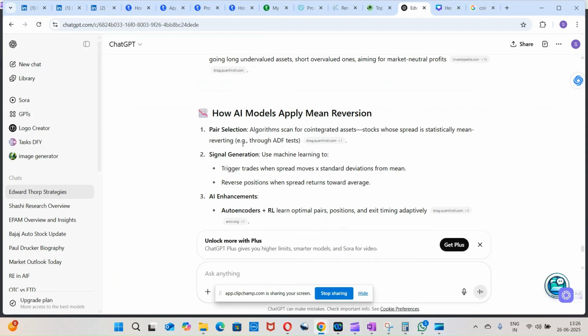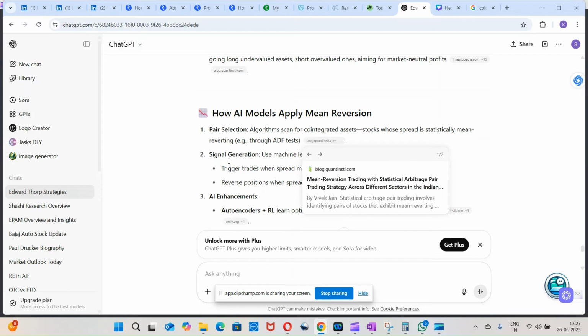So what we will do is pair selection. Algorithms can scan for these co-integrated assets, and find those assets or stocks whose spread is statistically mean reverting through ADF tests. If the ADF test shows it is stationary, it means those two stocks are co-integrated assets.